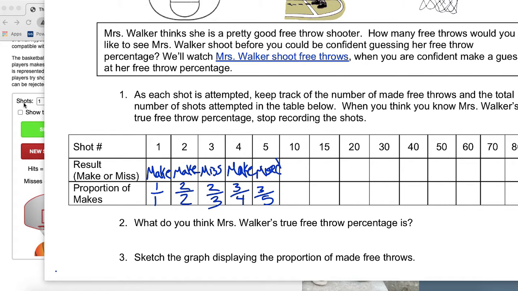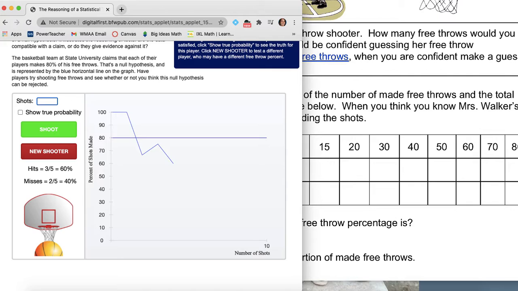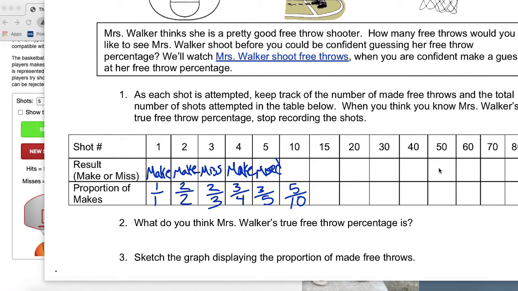Here with my shots, instead of doing 1, I'm going to add 5 shots and shoot. Now I'm at a 50% here. I made some of them and missed some of them, so my proportion of makes is 5 out of 10 now. We don't really need to worry about this part because we're not going by singles, we're doing multiples at a time. So we're just going to continue filling in the proportion of makes. Right now I'm at 5 out of 10. If you feel like you have enough information to make a prediction, go ahead, but I'm going to keep going.